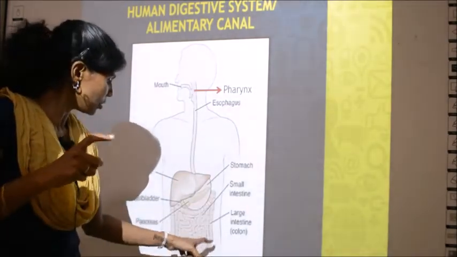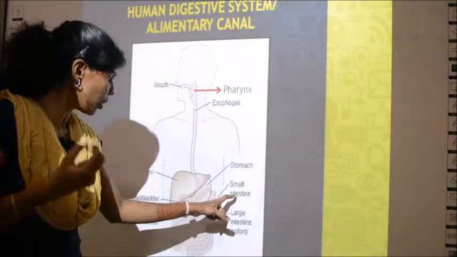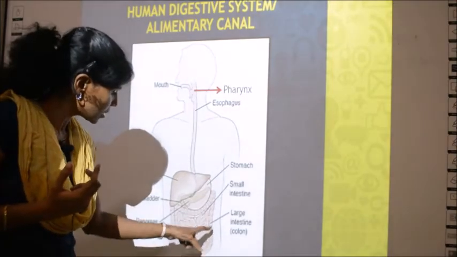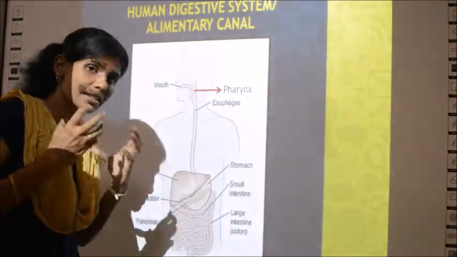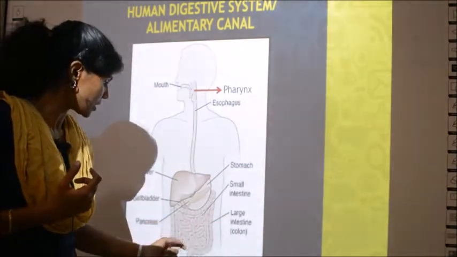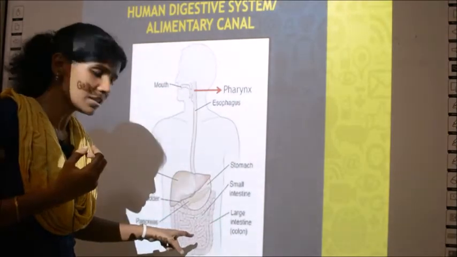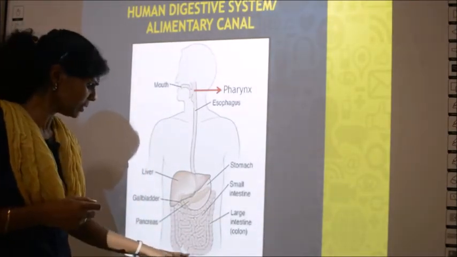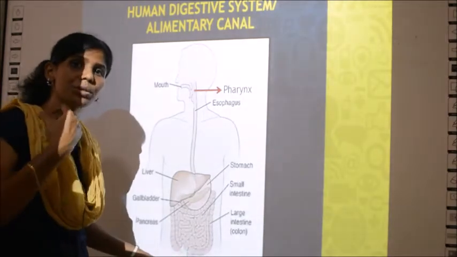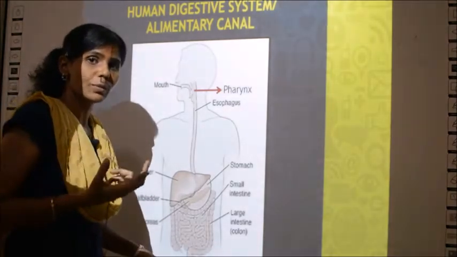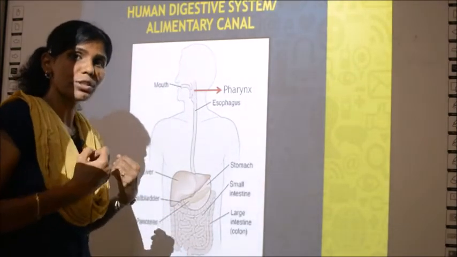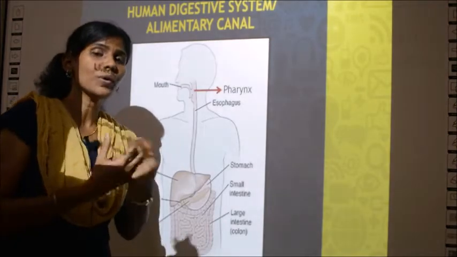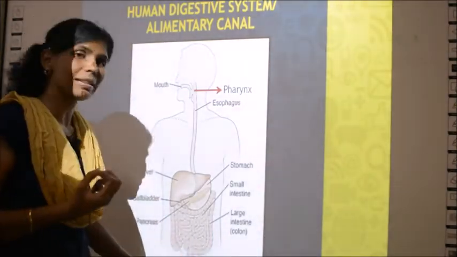So the larger tube is called large intestine, and the smaller tubes which is seen inside is called small intestine. Can you see the outer ones? The outer ones are larger in size and it is called large intestine, and the inner ones are smaller in size and they are called as small intestine. So finally, the large intestine will lead to an outward opening. Outward opening is the way after digestion our waste materials are passed out. The hole through which the waste materials are passed out is called the anus.